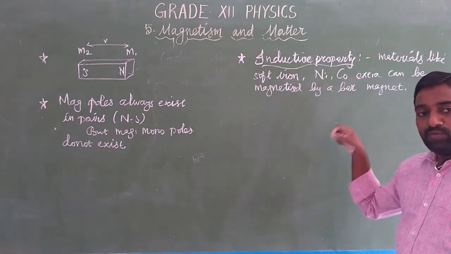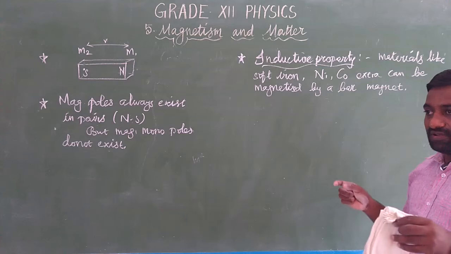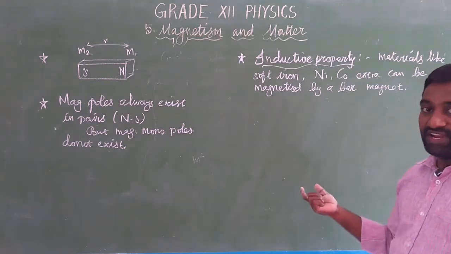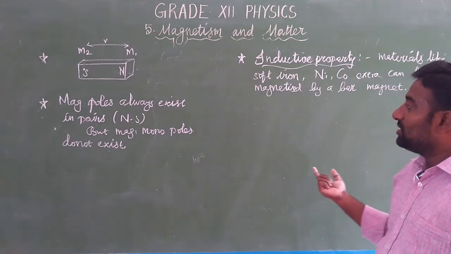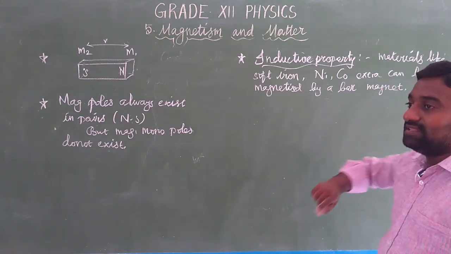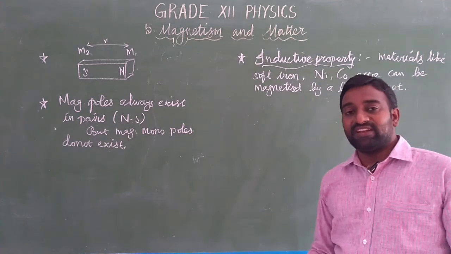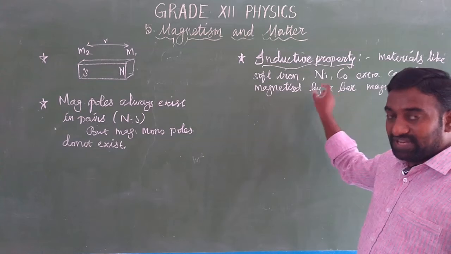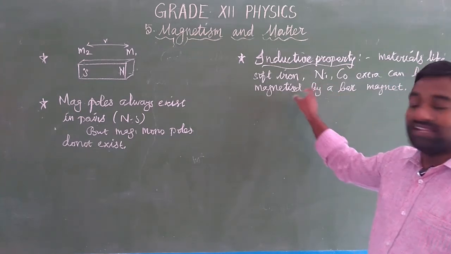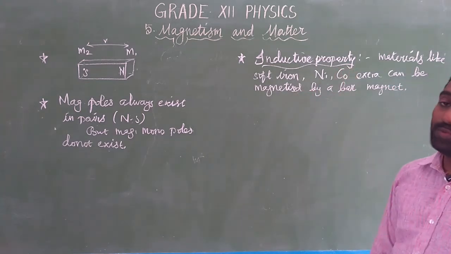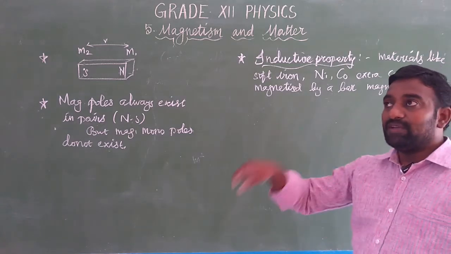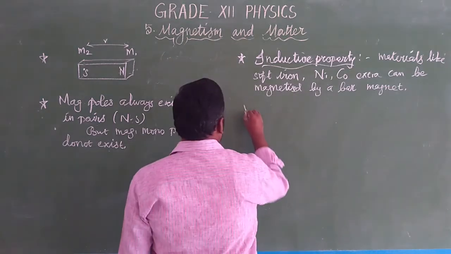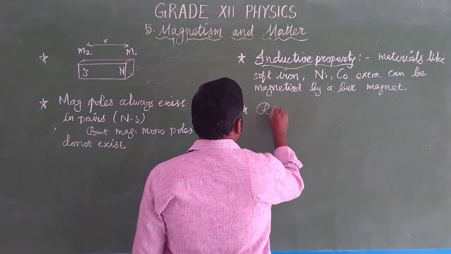When you bring them near another magnet, like a bar magnet or a solenoid, that is an electromagnet, or a permanent magnet, then these materials that possess a magnetic property are called magnetic materials, and those processes are called magnetizations. So this is the inductive property. We are inducing the magnetic properties in such materials. Okay, then the last one, points to remember: repulsion.